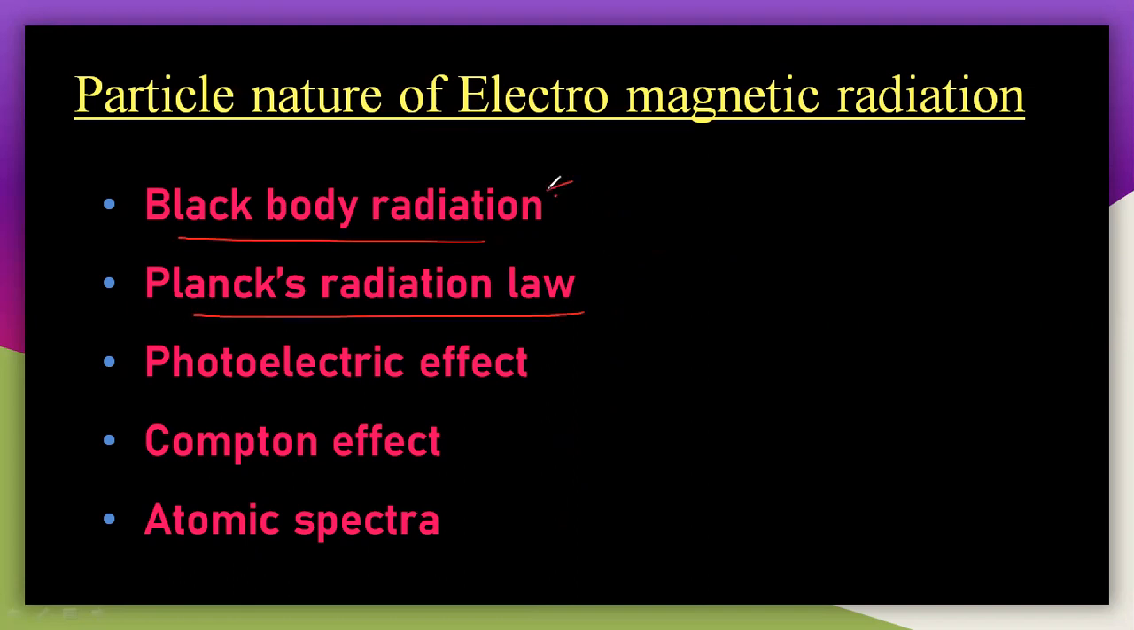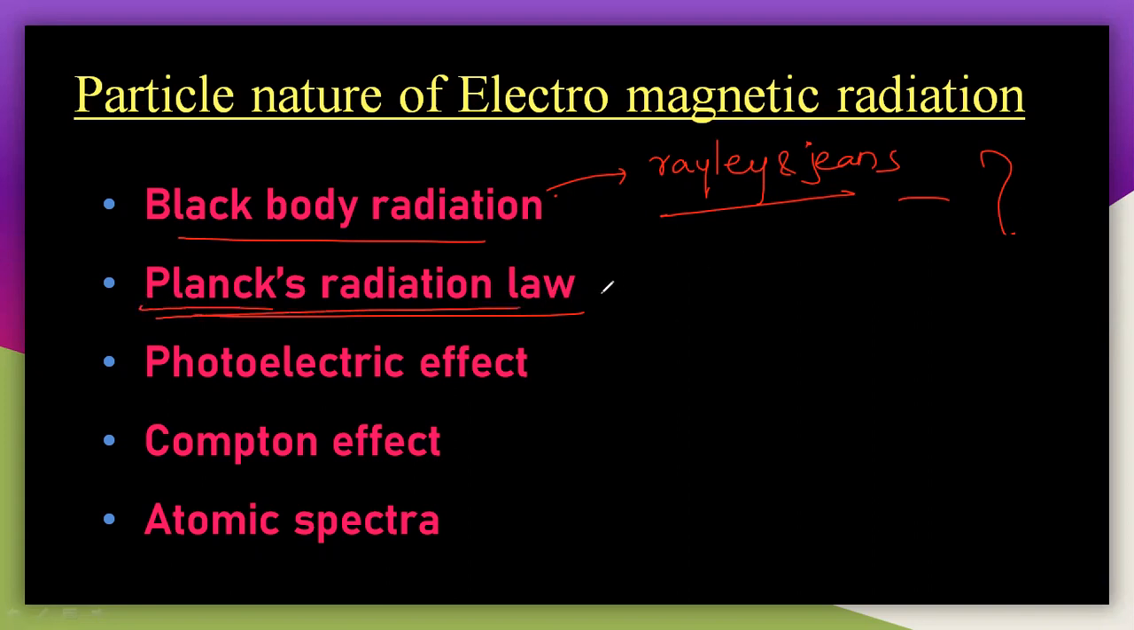So black body radiation, first it was explained with classical mechanics by different scientists here. So Rayleigh-Jeans law. I told you in the previous session, that is Rayleigh and James Jeans. So both are scientists. They have given a particular concept about the black body radiation, but it failed at lower wavelengths or high frequencies. But the Planck's radiation law solves the problem of black body radiation here.